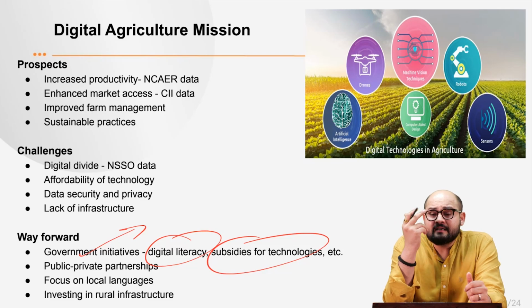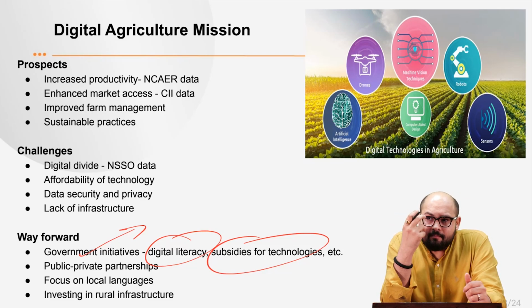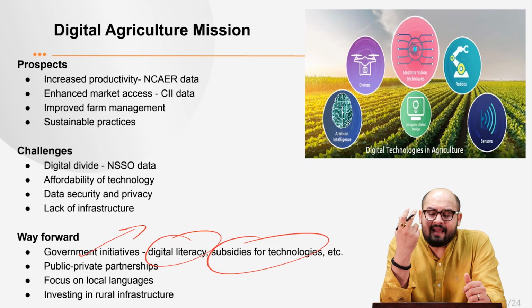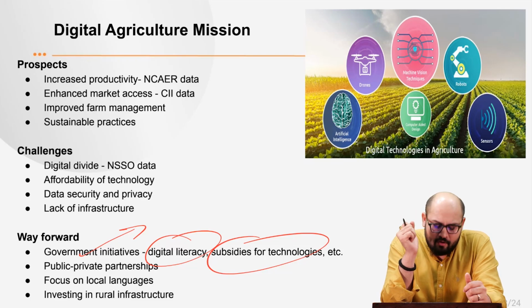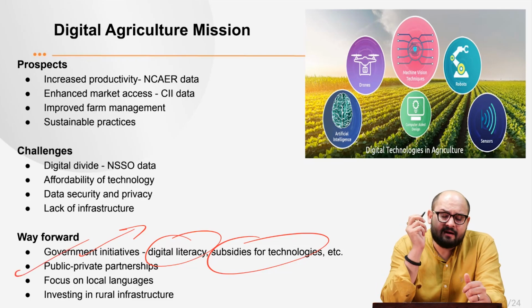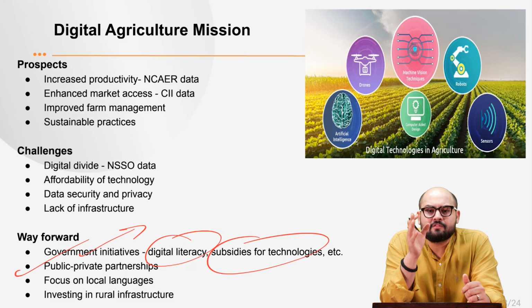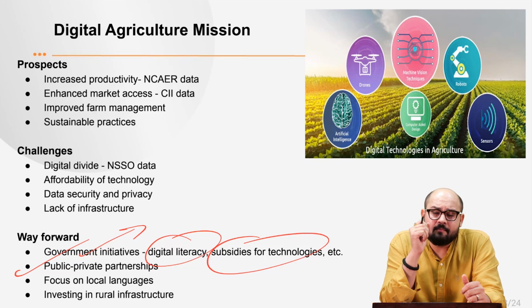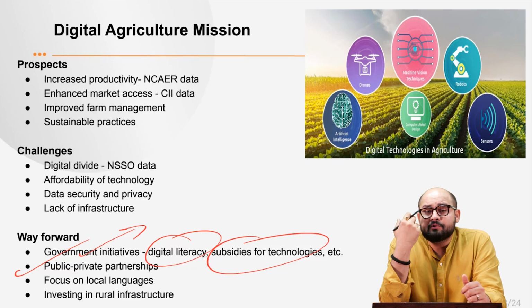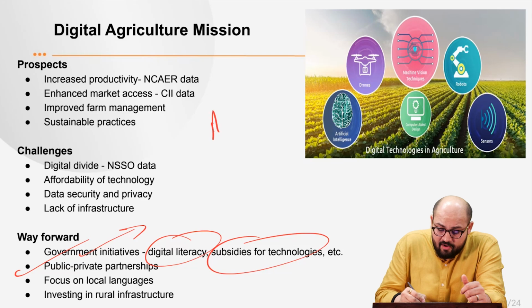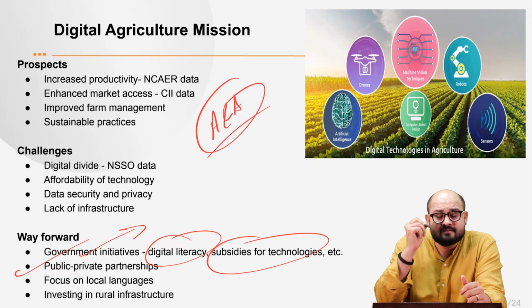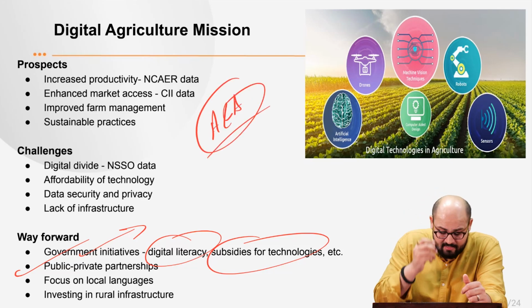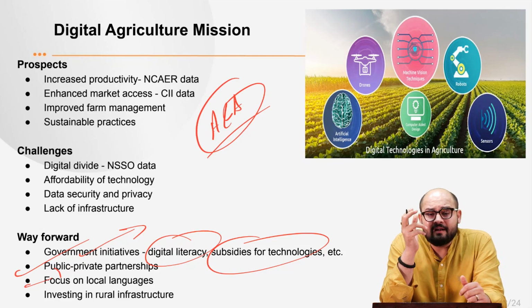For example, we have got the Digital Krishi portal. So apps need to be developed in local languages so that the language barrier can be resolved. Then we have got public-private partnerships. The government needs to integrate the technology companies, the NGOs, and the agri startups so that more affordable and accessible digital products can be developed. Then there needs to be a focus on local languages.